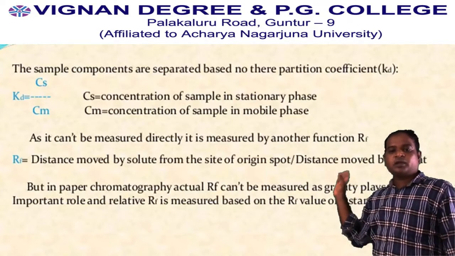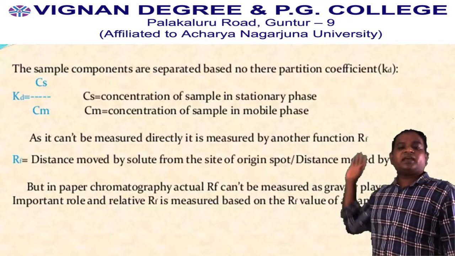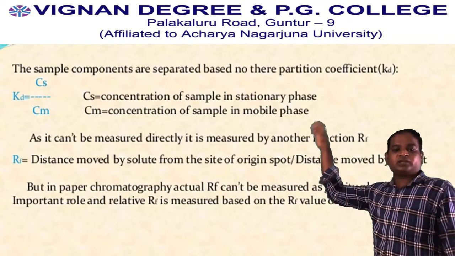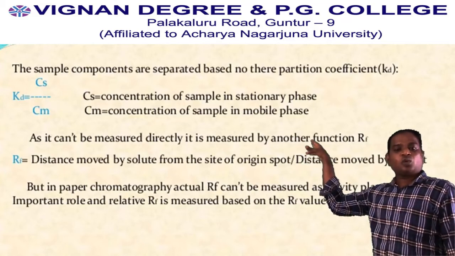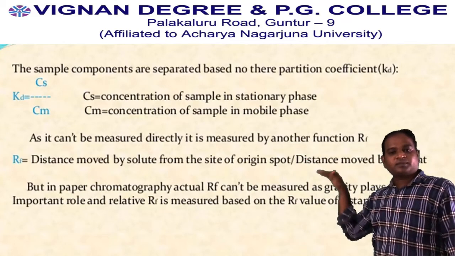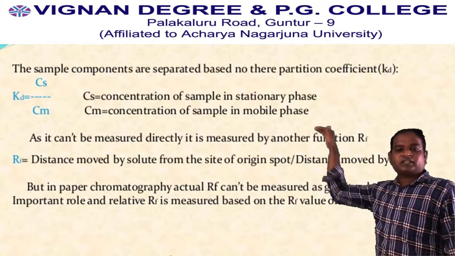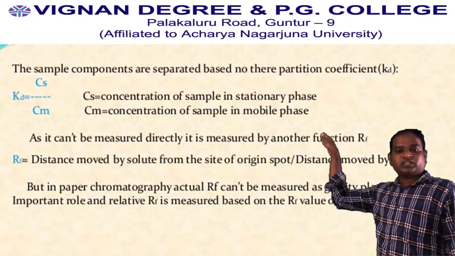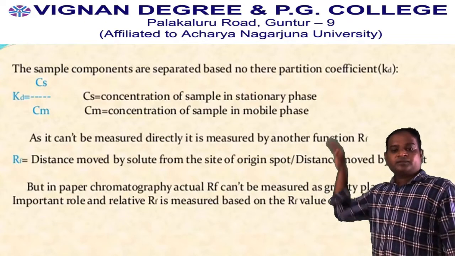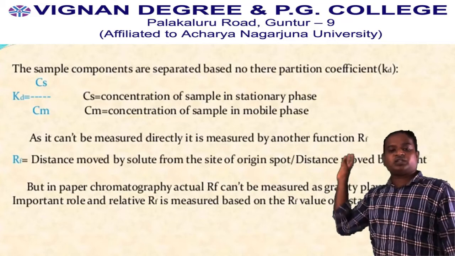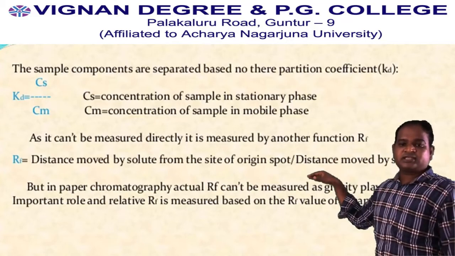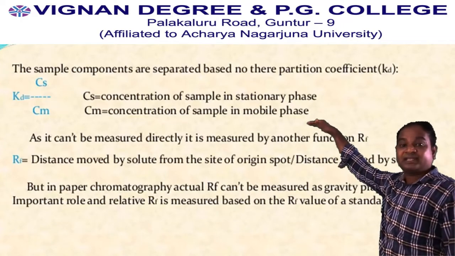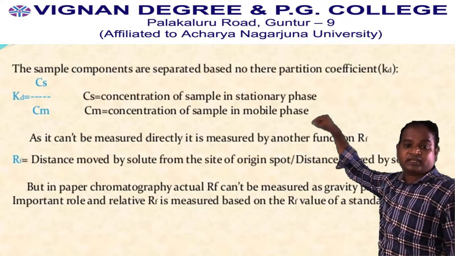For example, my sample has the amino acid phenylalanine, which has its RF value. By calculating the RF value, we need the distance traveled by the solute. What is the distance traveled by the solute? From where you spotted the sample to where the spot has gone. This should be calculated. That is the distance traveled by the solute. And during the development process, we have run the plate up to only three-fourths. That is the solvent running phase.